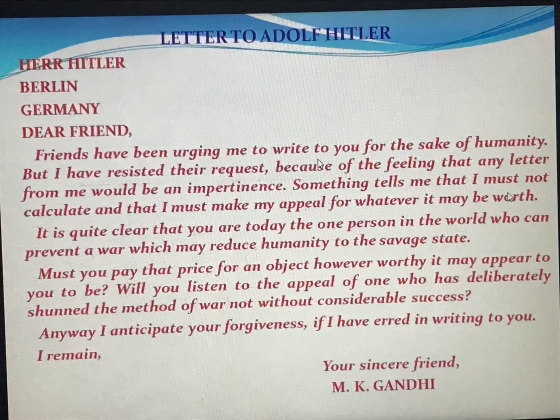Must you pay that price for an object, however worthy it may appear to you to be? Will you listen to the appeal of one who has deliberately shunned the method of war, not without considerable success? Anyway, I anticipate your forgiveness if I have erred in writing to you. In this way, Gandhiji wrote a letter to Adolf Hitler trying to convince him, but Hitler did not even care about that.